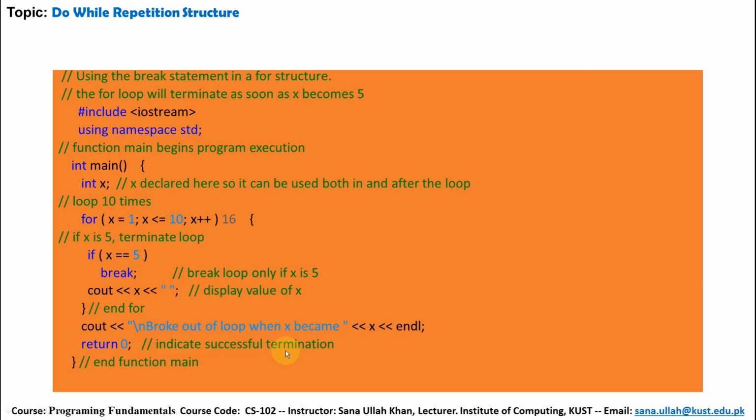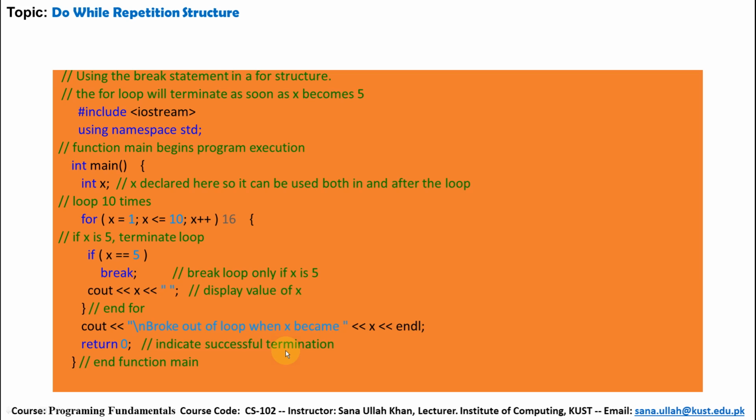So it returns successfully. Once again I want to repeat: the normal execution of the loop depends upon the condition. When the condition is true, the statements of the loop or the body of the loop will be repeatedly executed. Now, one procedure is also available: when the condition becomes false, the body of the loop will be terminated.